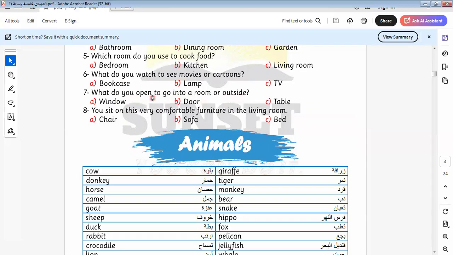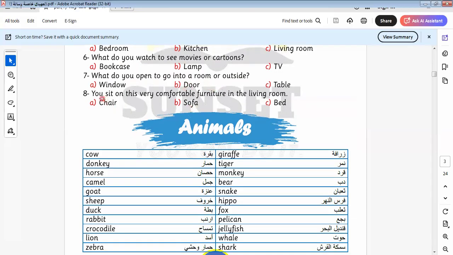Something that here is like a puzzle. Something that opens to go into a room or outside. It will be here, door. You sit on this very comfortable furniture in the living room without thinking: sofa.